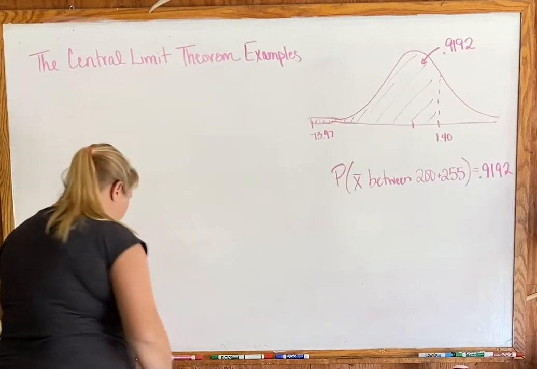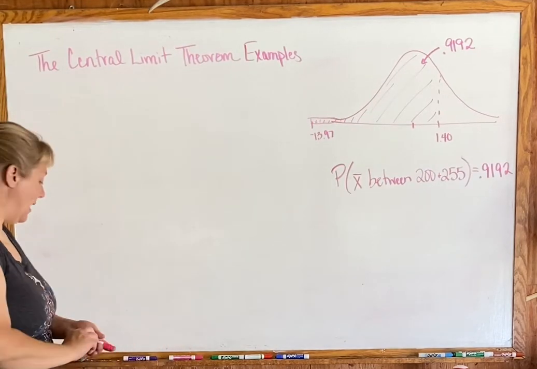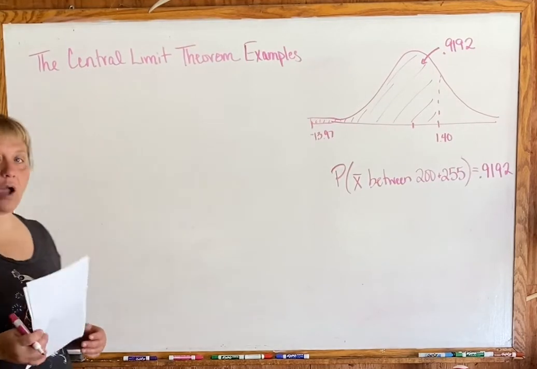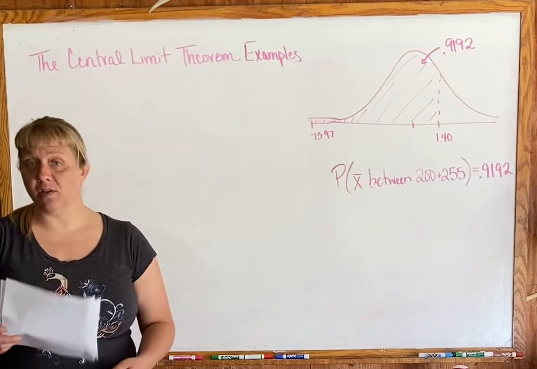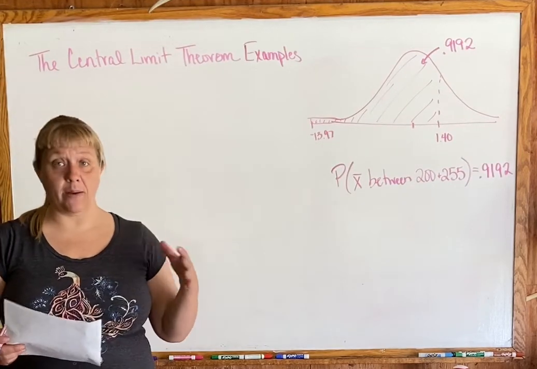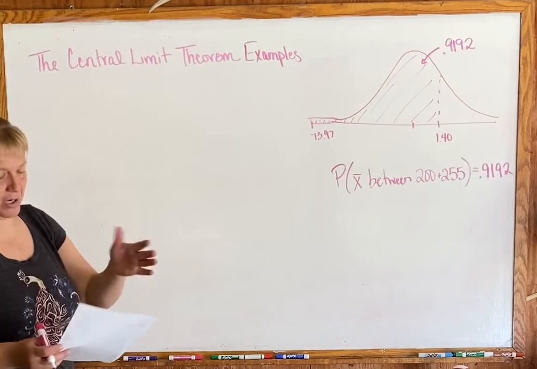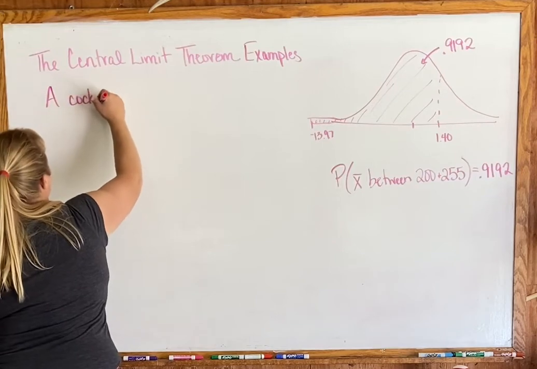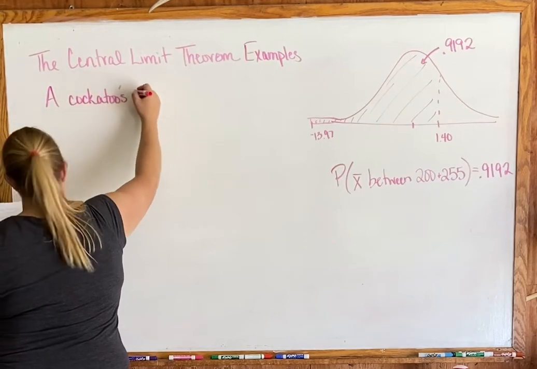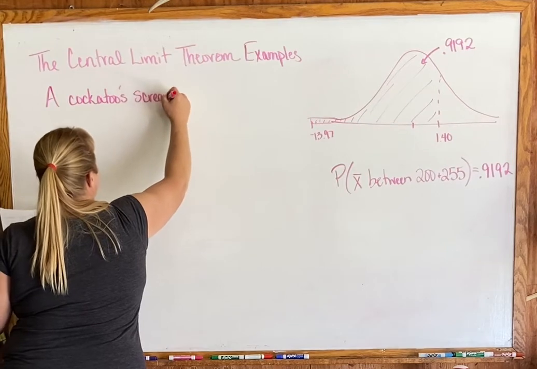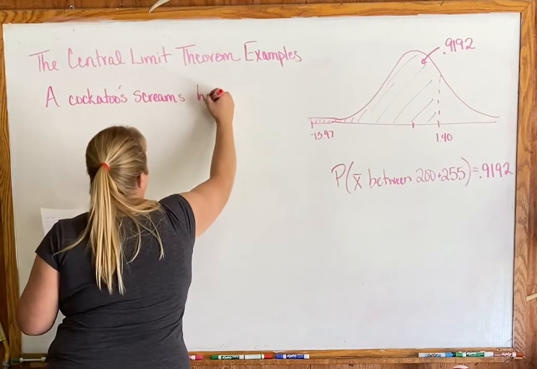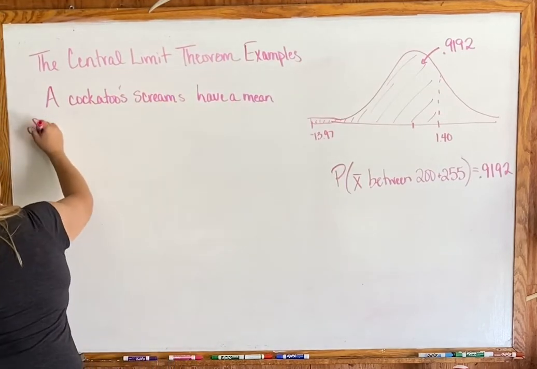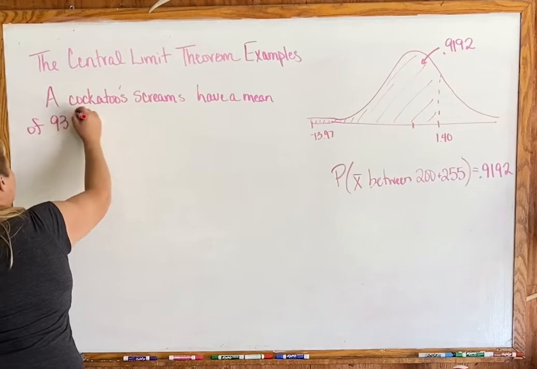Now, this next example is made up. I don't know what the numbers are, but the cockatoo is one of the loudest birds in the world. So the cockatoo does scream very, very loud, but these numbers are not true. So this says a cockatoo's screams have a mean of 93 decibels.